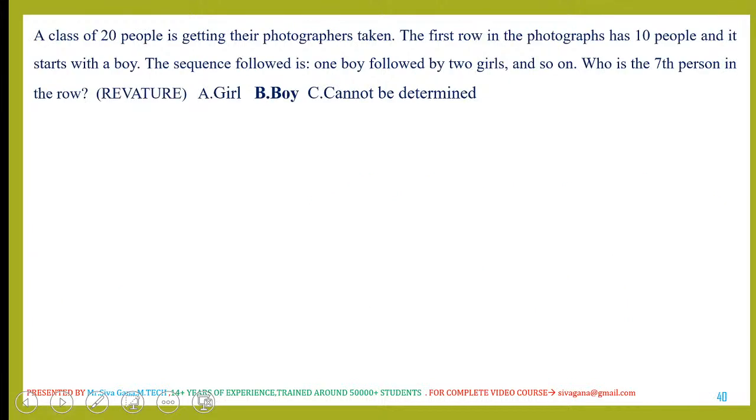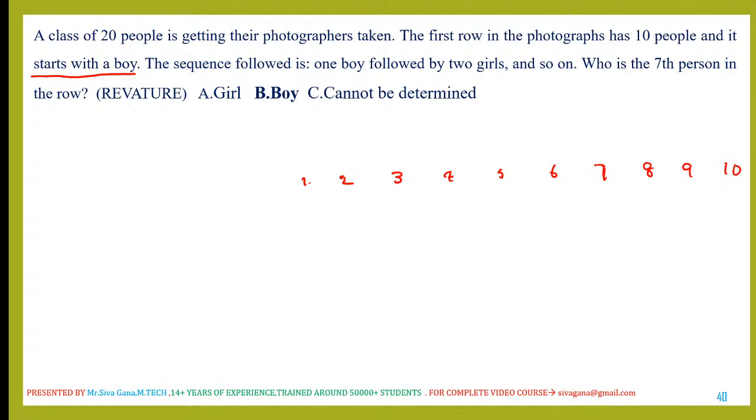Next, a class of 20 people is getting their photographs taken. The first row in the photograph has 10 people and it starts with a boy. First row, 10 people: first one, second one, third one, up to the 10th one.